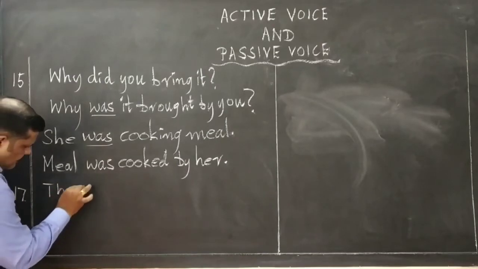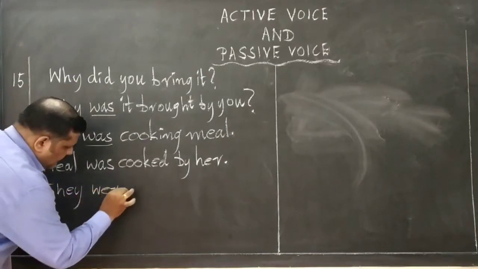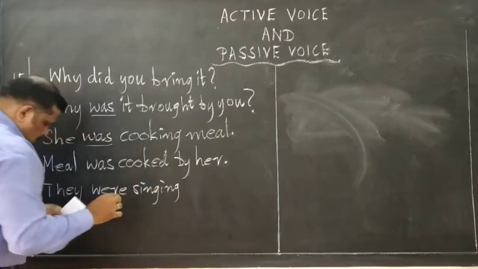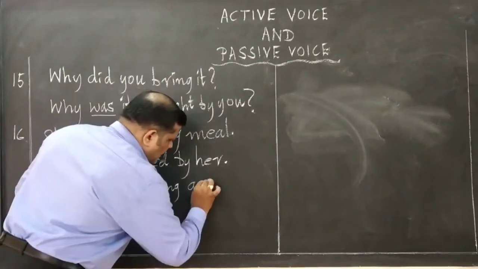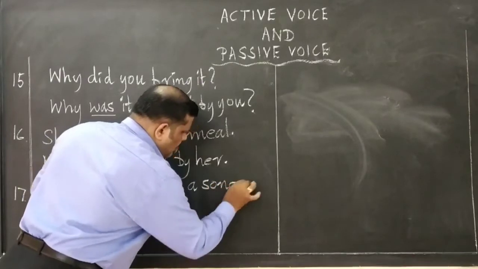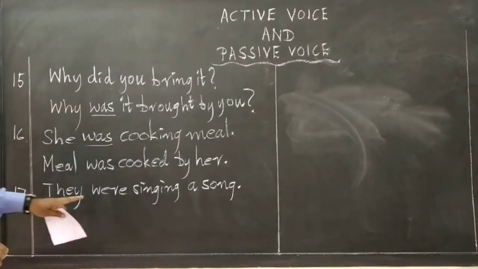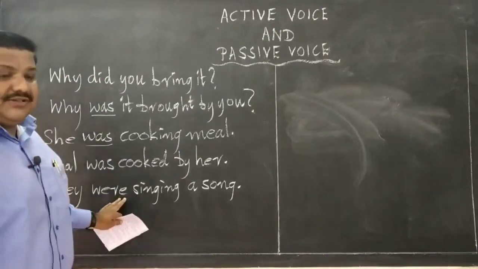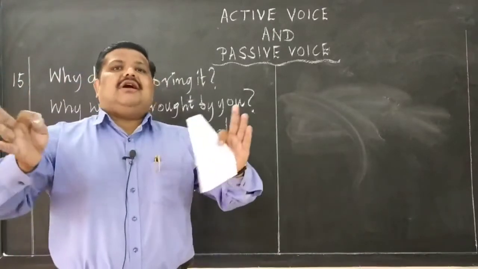They were singing a song. See this. In our last class, we studied about present continuous tense. It's a live action.